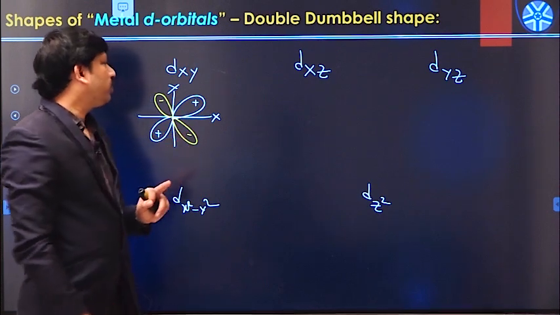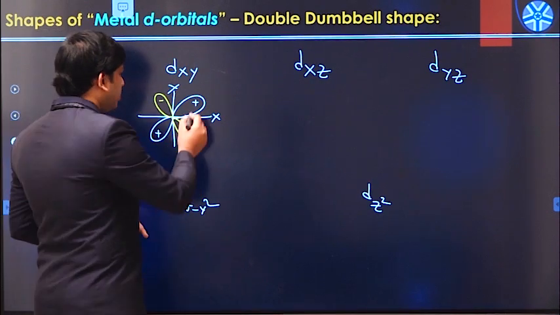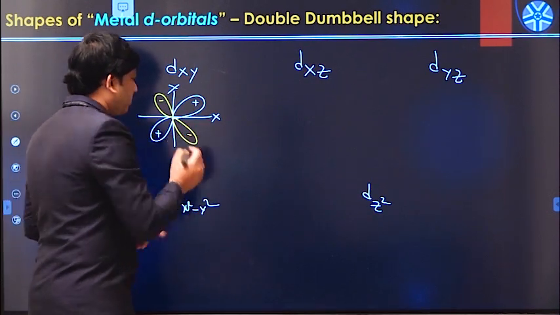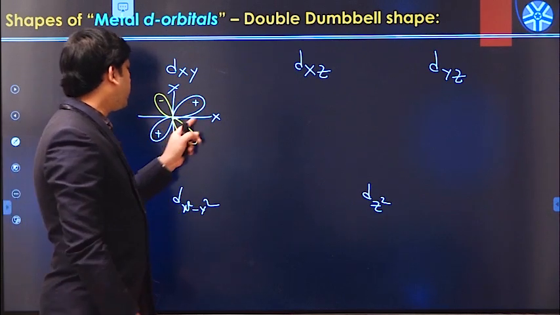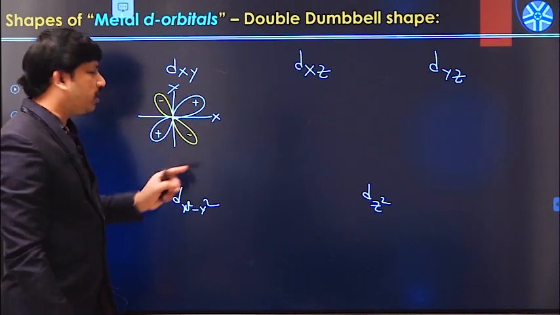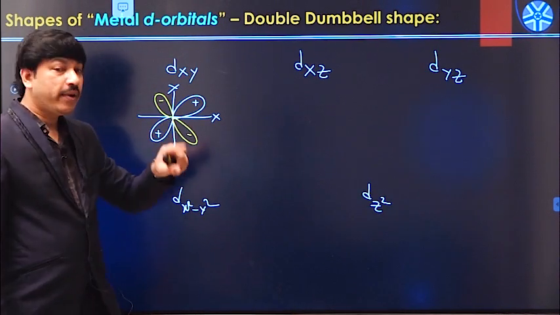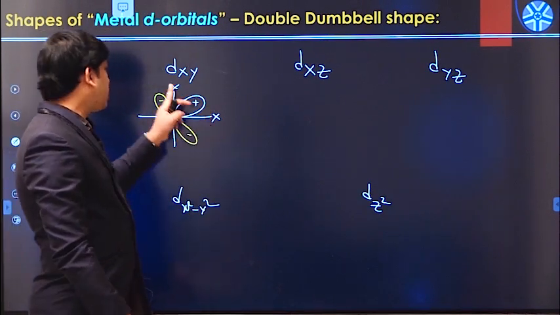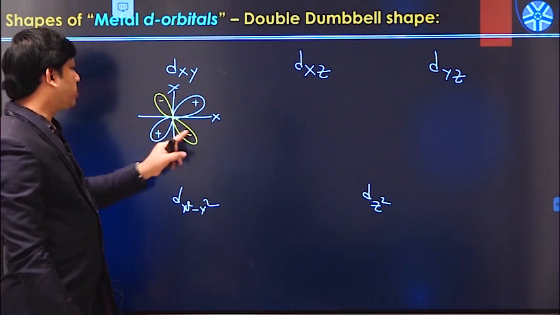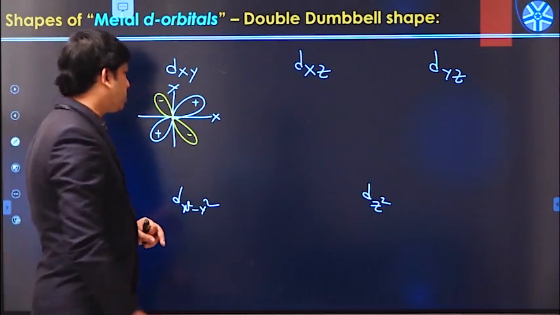So this is the shape of the dxy orbital, and these are electron density lobes. That means we can find the electron density either in this case or in this case. All these lobes are present in between the x and y axis, yes or not? So lobes are available in between the x and y axis in this manner.